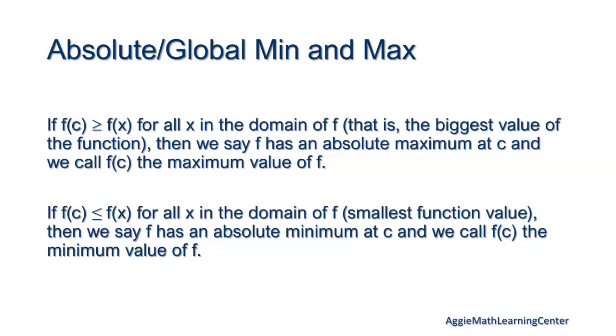What's the difference between an absolute minimum and maximum versus a local? Great question, thank you. An absolute maximum is the highest value. This applies to maximum and minimum, but I'll just talk about maximum because it's easier to say. An absolute maximum is the highest value of the function. And a local maximum is the highest value within a set range or interval.